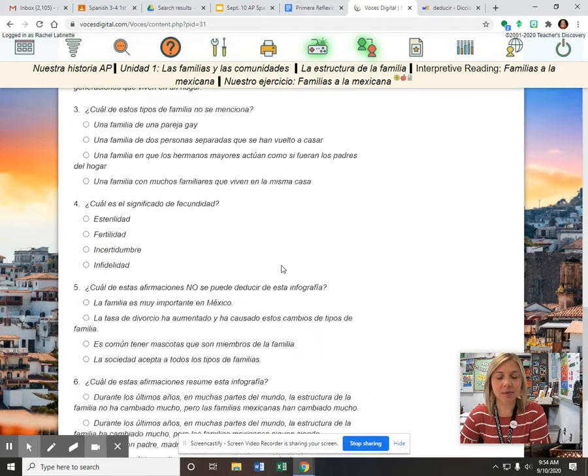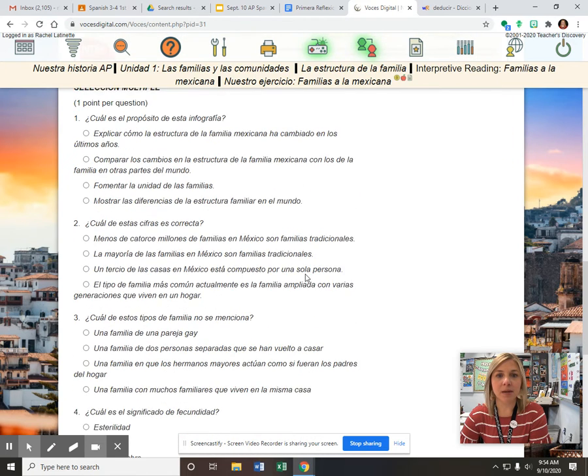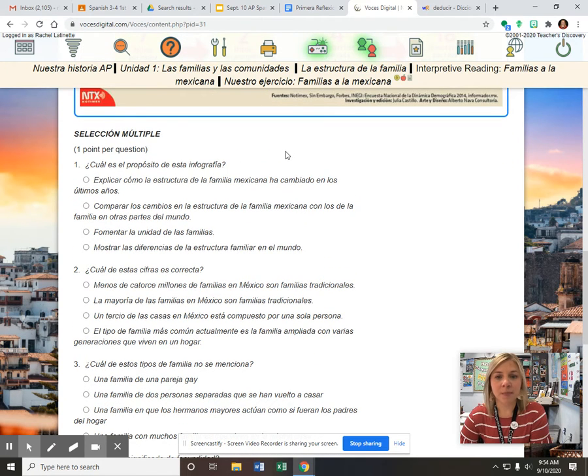Hay 6 preguntas en total después para la selección múltiple. Número 1, ¿cuál es el propósito de esta infografía? What is the purpose? This word propósito you want to get familiar with because we're going to see that all year. What is the purpose of this infograph? And then you're going to read through these and decide the best answer. If you need to look up some word, maybe you don't know the word fomentar, use word reference.